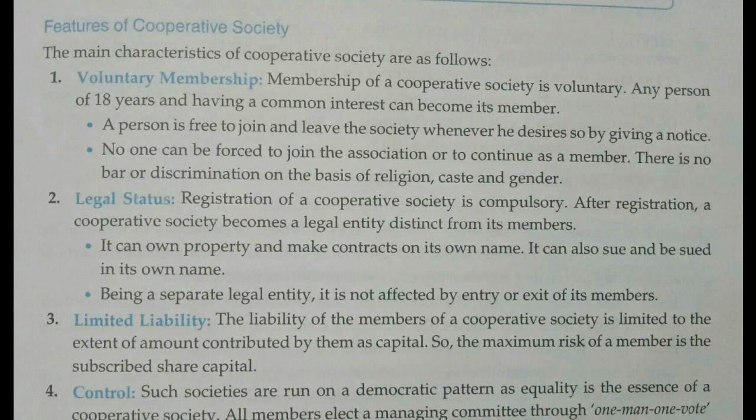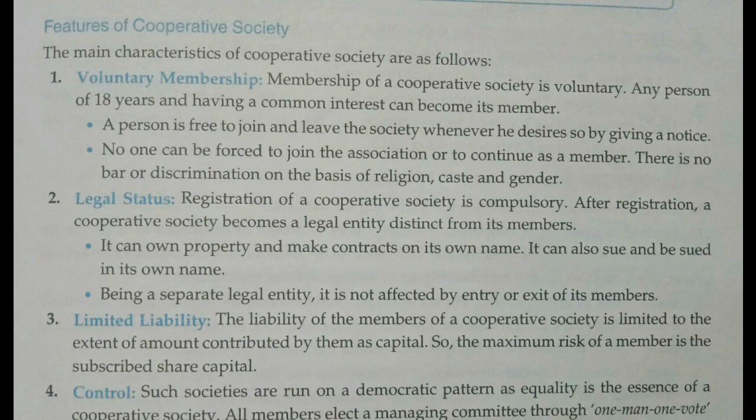After the registration, a cooperative society becomes a legal entity. Legal entity means it becomes different from its members. A cooperative society can own property in its name. It can make contracts in its name. It can sue others in its name, and it can also be sued. It means membership is different and the cooperative society is different.